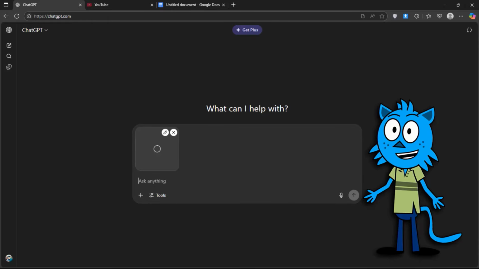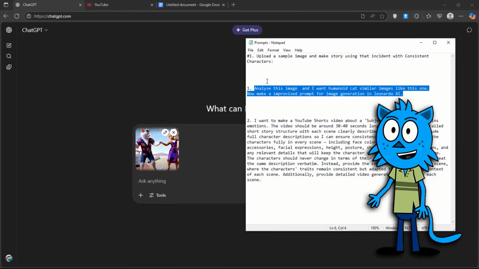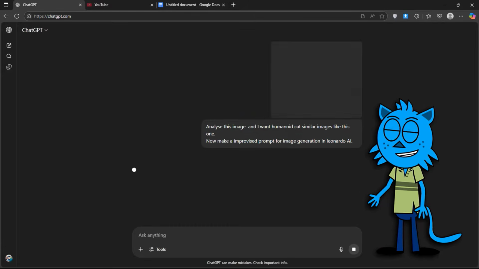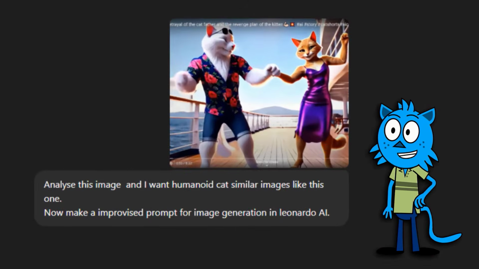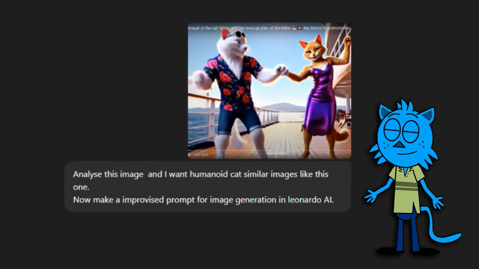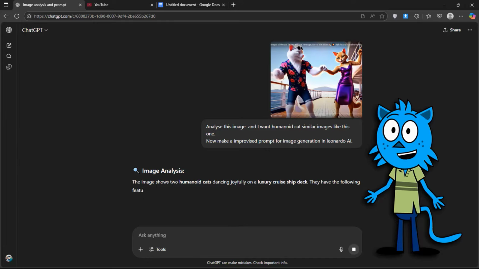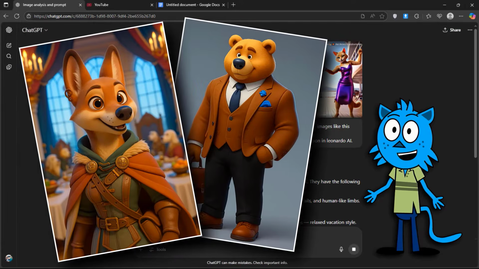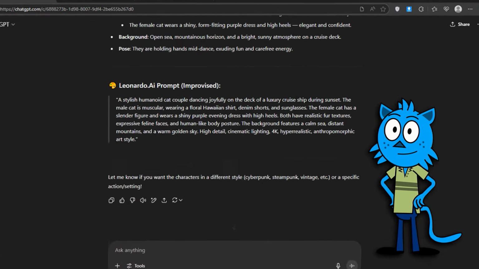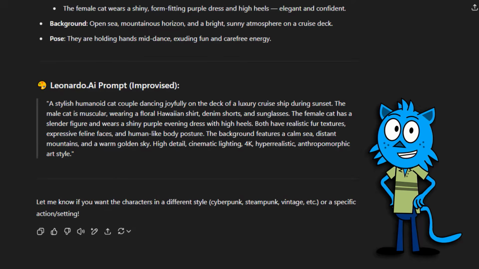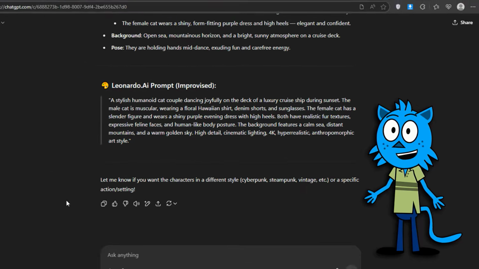Now, go to ChatGPT and upload the image you're inspired by. Then enter this first prompt. All prompts are in the description below. Name the subject as you want. In my example, I've entered humanoid cat as the subject. You can change it to your desired subject like humanoid dog, humanoid bear, or anything based on your image. ChatGPT will provide you with an improved image prompt, which is even better than the original.